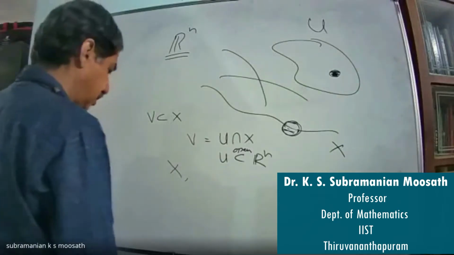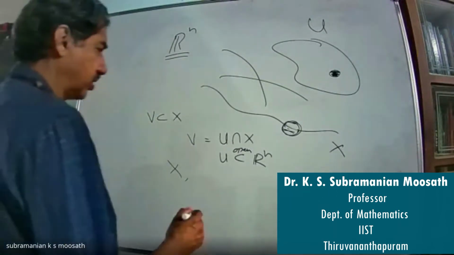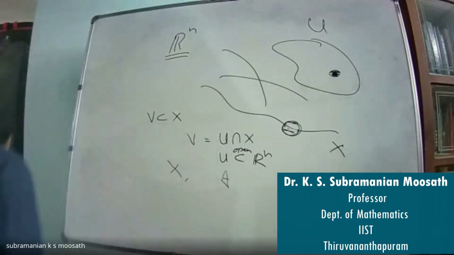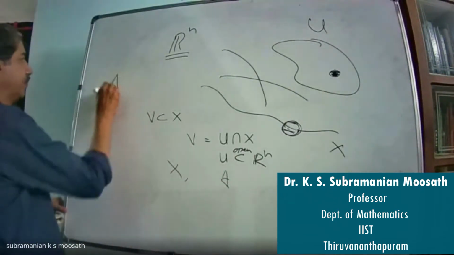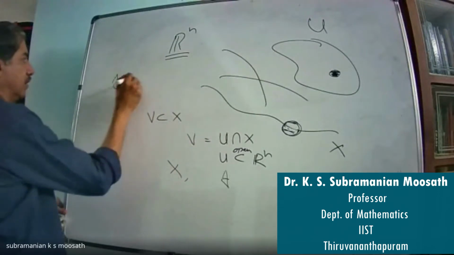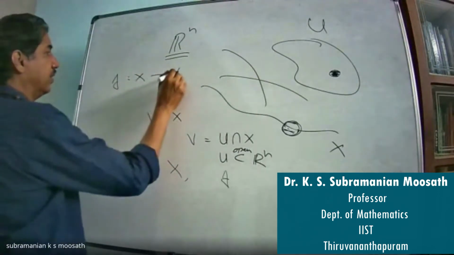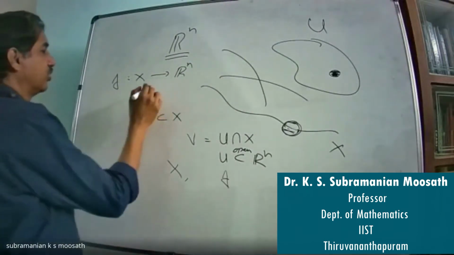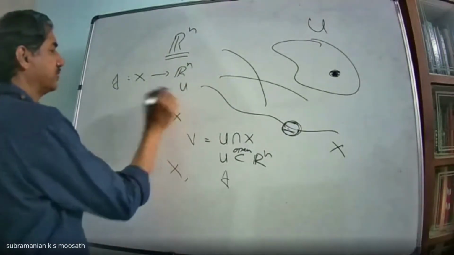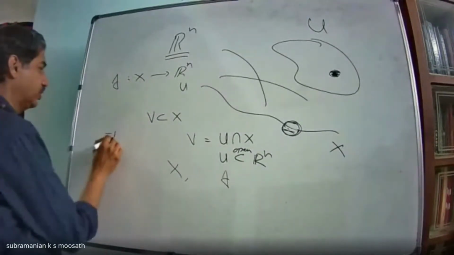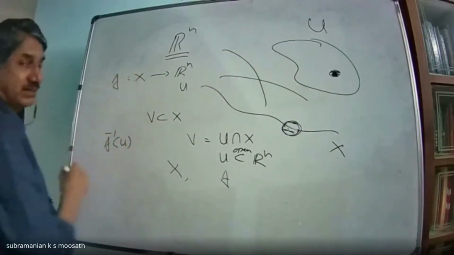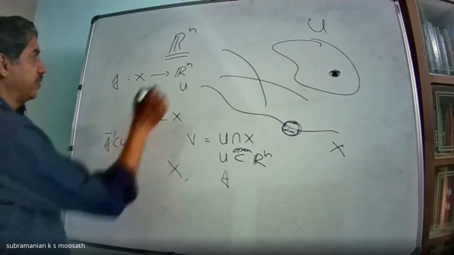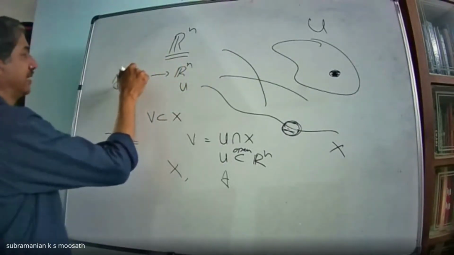Rn. Then we talked about continuous functions. Suppose we have f from some subset X to Rn. Then f is said to be continuous if for every open subset U here, f inverse U must be open in X, or relatively open. That means f inverse U must be of the form some open set here, but open